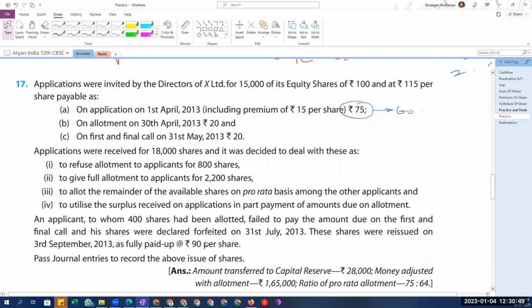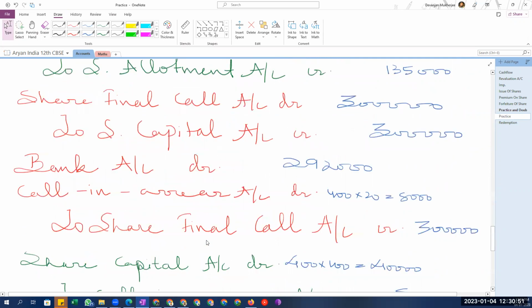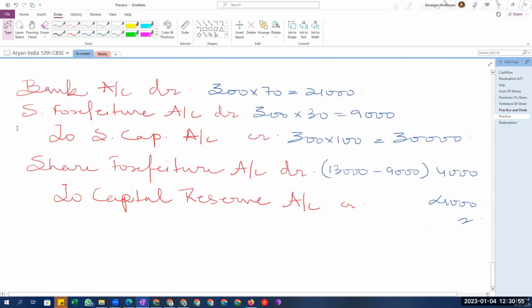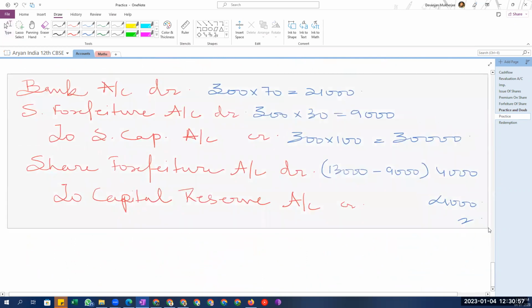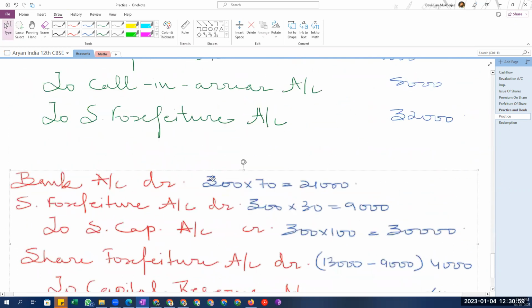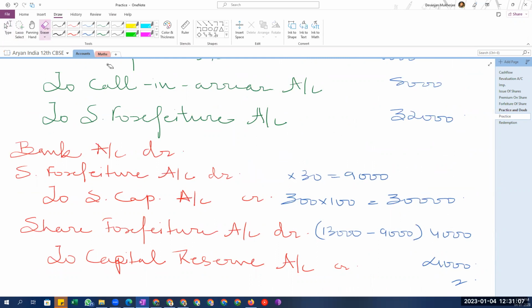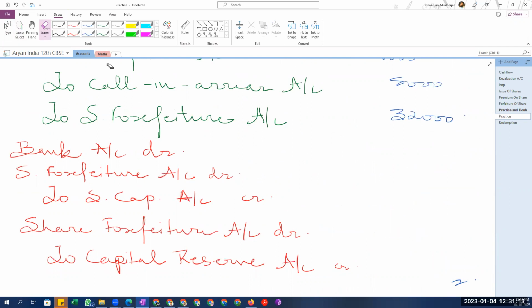Discount of 10 rupees will be adjusted with the forfeiture money. So then these two entries will be passed. So tell me. The entry will be bank account debit, 90 into 400, which is 36,000.